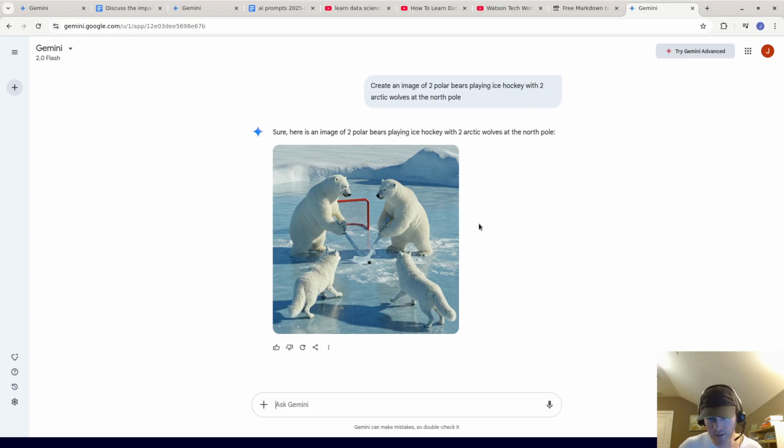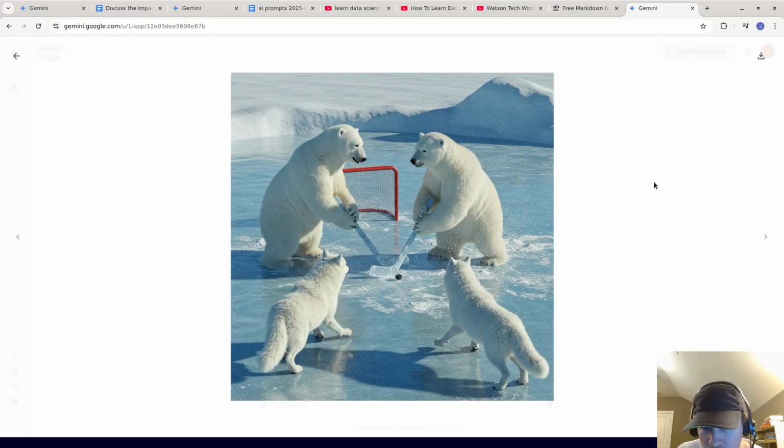Oh my gosh, that looks so cool. Look at this. You got the polar bears. They've got the sticks. The wolves don't have any sticks, so I don't know how they're going to play ice hockey together. But I think the goal looks really cool. So they're playing on ice, and there's snow. I think that's actually a very realistic picture.